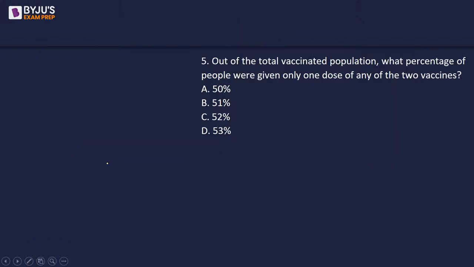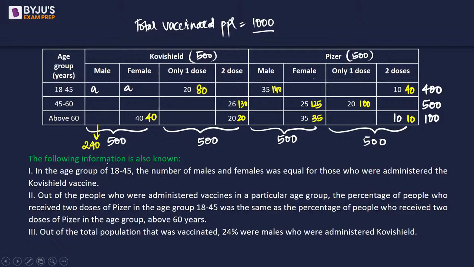Let's look at the first question. Out of the total vaccinated population, what percentage of people were given only 1 dose of any of the 2 vaccines? So we need to find the sum of all of that. Okay.